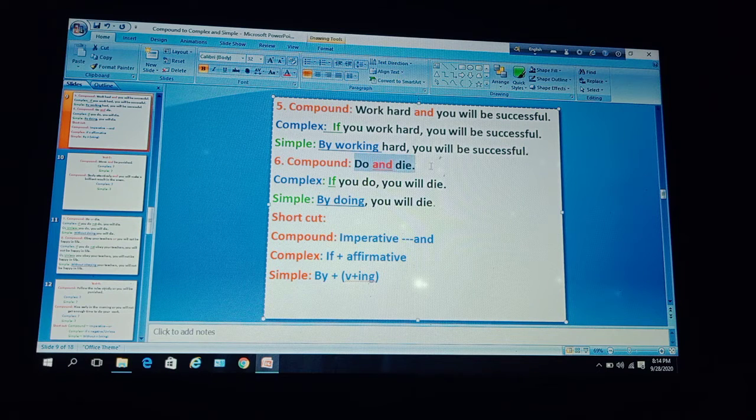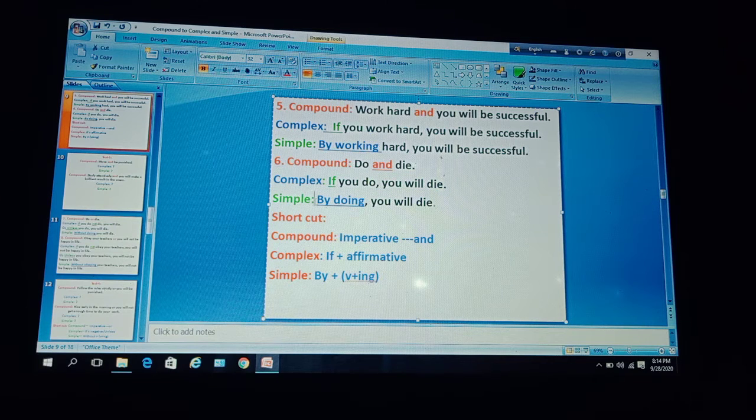Here both the clauses are imperative and the subject is not present, but in case of complex you have to mention the subject in both clauses. So the complex one is if you do, you will die.